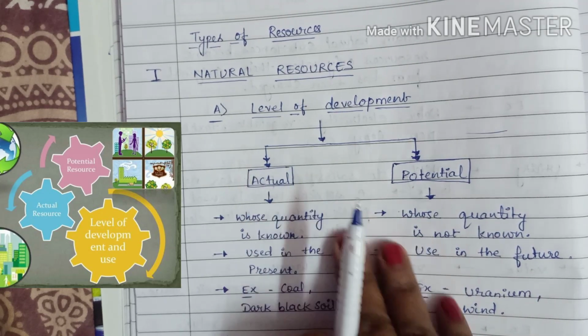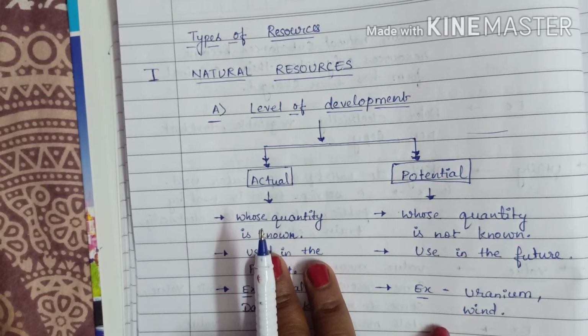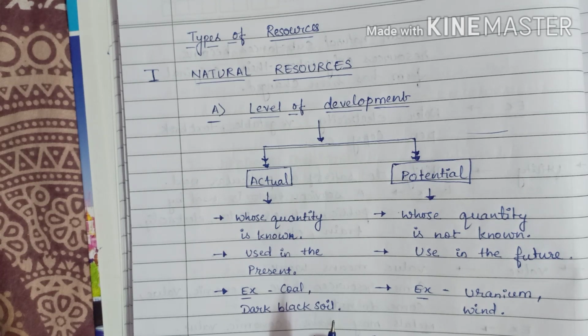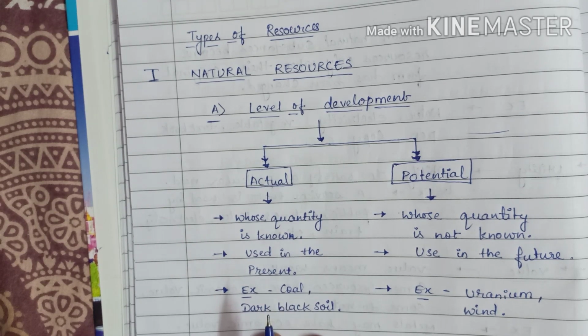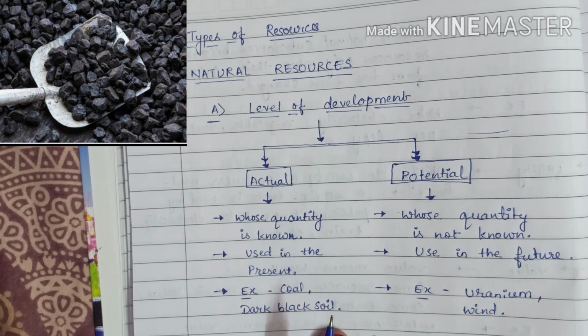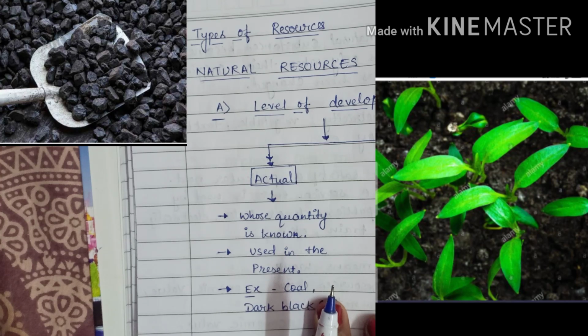Now what is an actual resource? Actual resources are those resources whose quantity is known. These resources are being used in the present. For example, coal, dark black soil. Now the rich deposits of coal in the Ruhr region of Germany, and petroleum in West Asia.